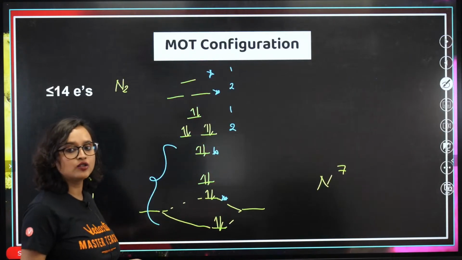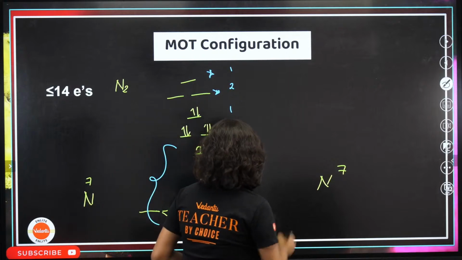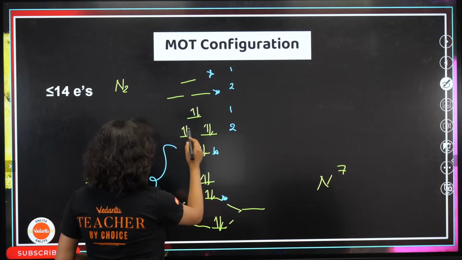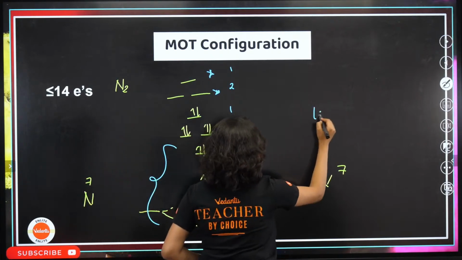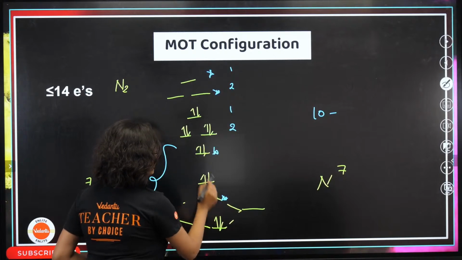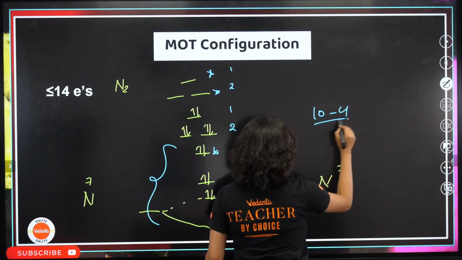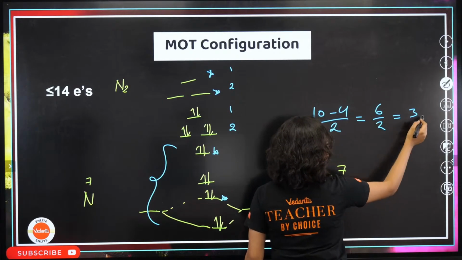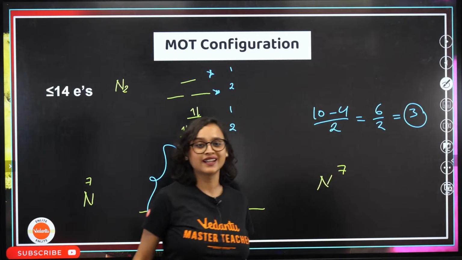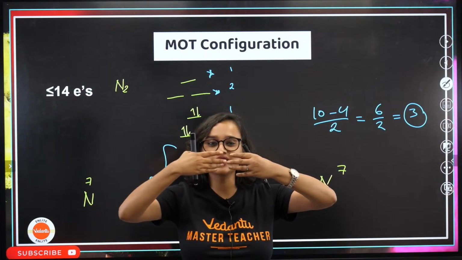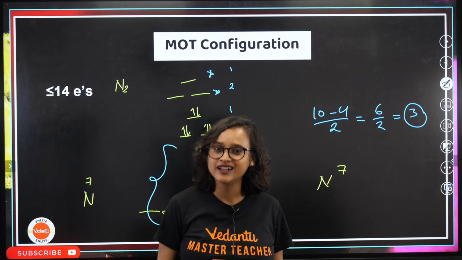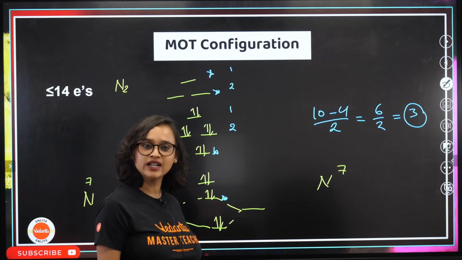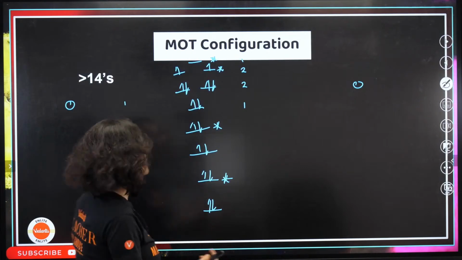So now if I calculate it for nitrogen, let's see. What I will do is take the number of bonding electrons. So 1, 2, 3, 4, 5, 6, 7, 8, 9, 10. 10 minus 1, 2, 3, 4. 6 divided by 2 is equal to 3. So that means there are 3 bonds, isn't it? Between 2 nitrogens, there is a triple bond. Am I right? See how we found it. Let's do it for the oxygen also.